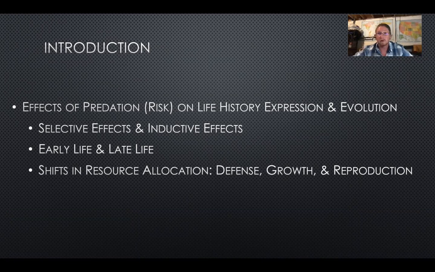Think of Resnick's work and how a population can evolve to specialize within a particular predation regime in a way that maximizes fitness. Well, predators can also have inductive effects, where individuals detect the presence of a predator and alter their traits, perhaps in an adaptive but plastic way that might increase survival in that environment.